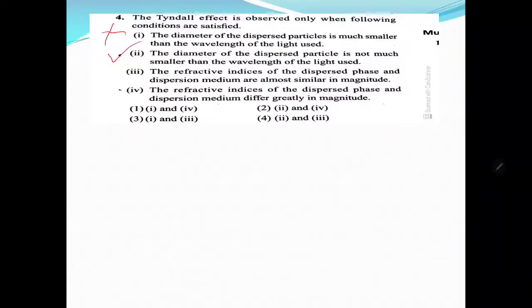The refractive indices of the dispersed phase and the dispersion medium differ greatly in magnitude. Yes, this is correct. So 2 and 4 are the correct options.